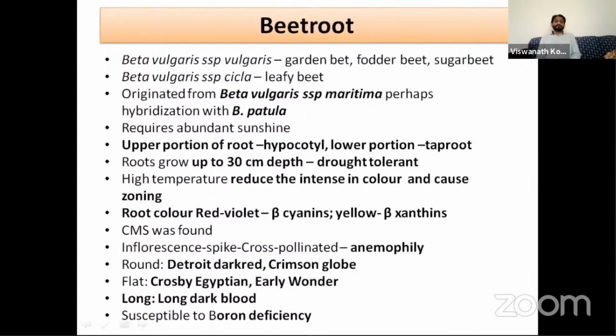The red violet root color is due to betacyanins, and the yellow color is due to betaxanthins. The inflorescence of beetroot is a spike. It is cross-pollinated. The cross-pollination is mediated by wind, anemophily. This is an important thing: cross-pollination in beetroot is mediated by the wind.